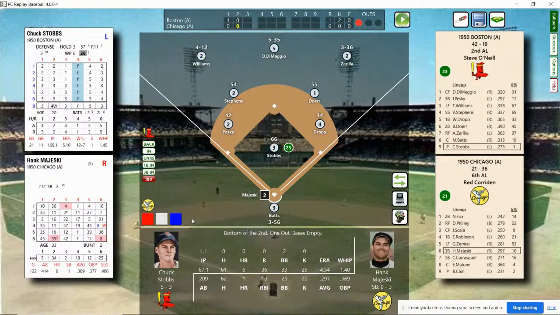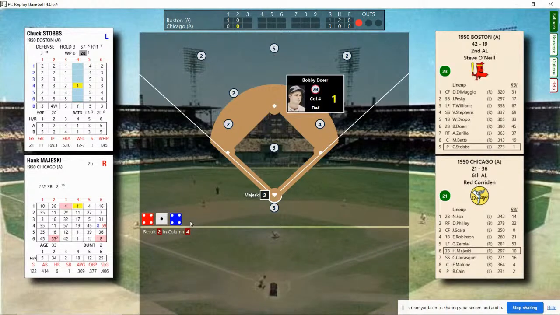Hank Majeski stepping in. Majeski batting .297, 1 home run, 10 RBIs. Staubs pitches. And he hits the ball to second, over to first for the out. 2 outs, bases empty.